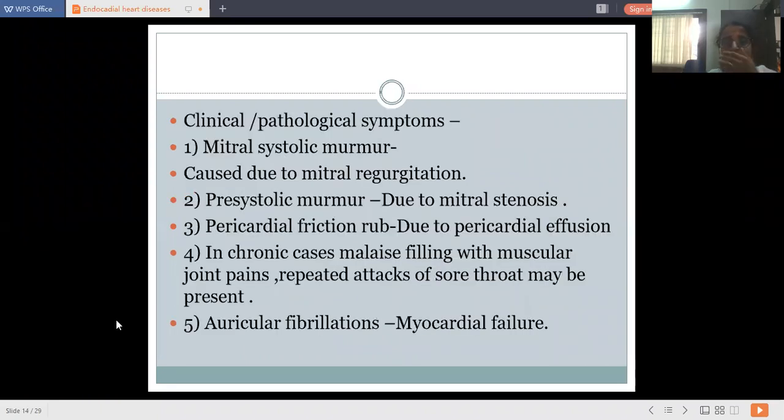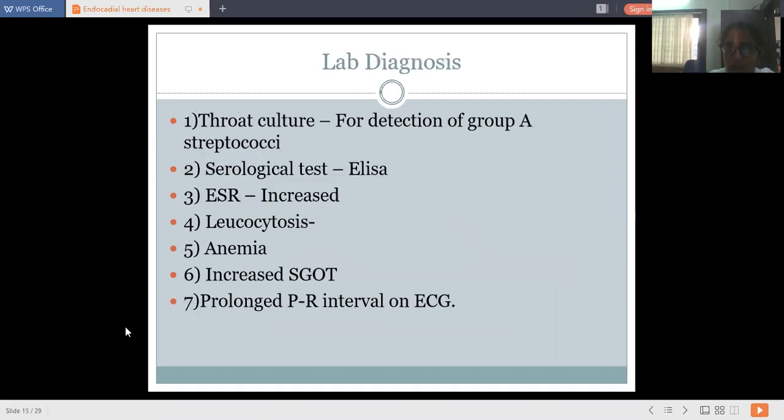Then clinical pathological symptoms: mitral systolic murmur, presystolic murmur, pericardial friction rub, atrial fibrillation. Lab diagnosis: throat culture, serological test, ESR, leukocytosis, anemia. There is increased AST levels and prolonged PR interval.